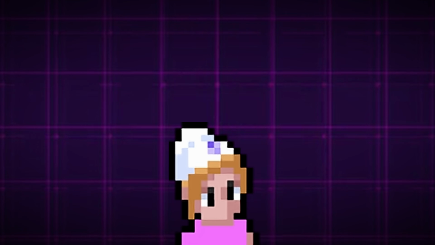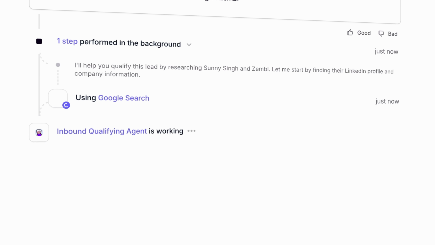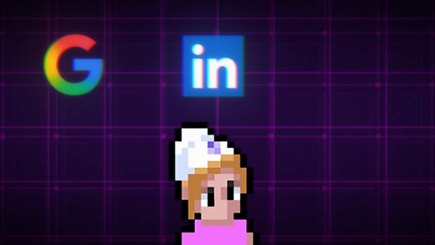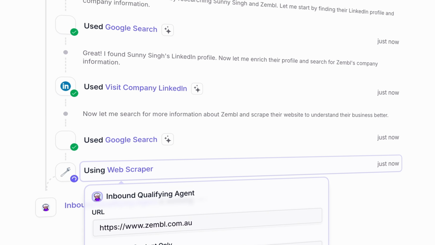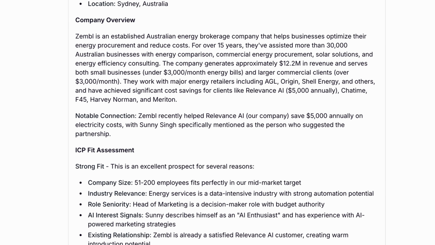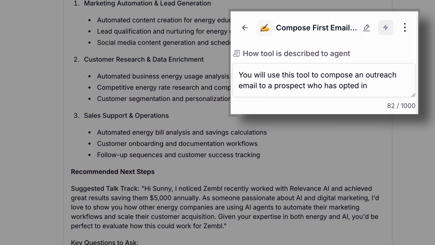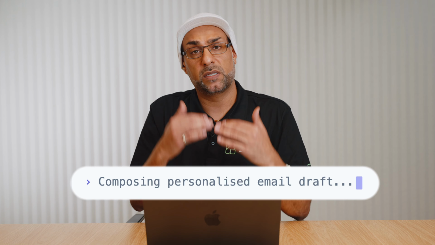And then there's 3 tools that TONI performs. It performs a Google search on the prospect and finds information that it can from that search. It does a LinkedIn enrich on that person, and then also it scrapes the website. Then it goes on to the next step where it validates the prospect information that it has and finds an ABN. So it gets all that information, and then TONI composes the first email. Based on the information that TONI has collected, it does a personalized outreach email with the subject line.